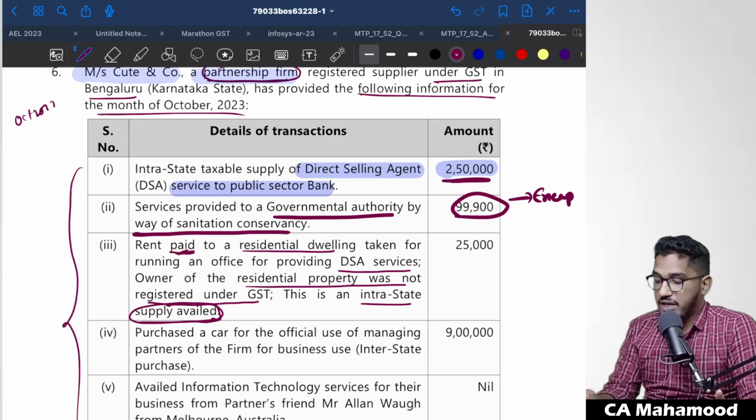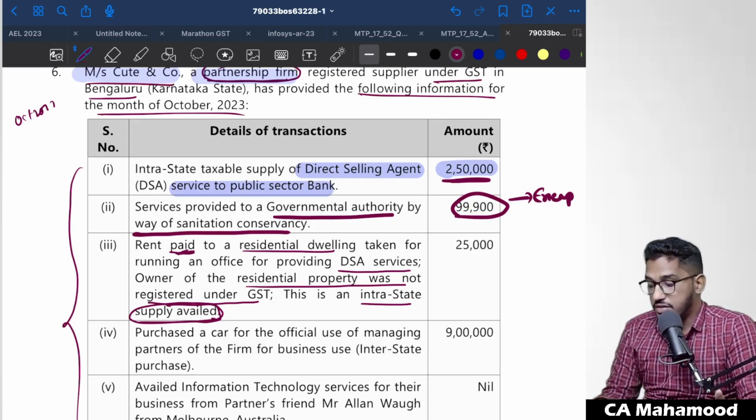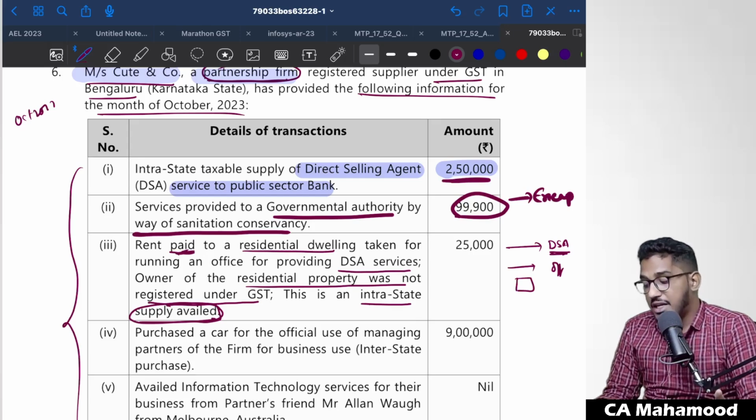So what they're basically trying to say here is this Qt and company, which is the SSE here, is rendering outward DSA services, no? For providing those services, they need an office, no? So what they have done is they have taken a residential dwelling, not for residential purposes. They have taken one residential house on rent, and in that property, they are running their business.